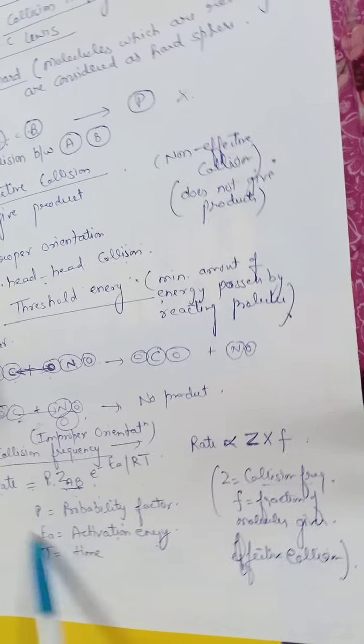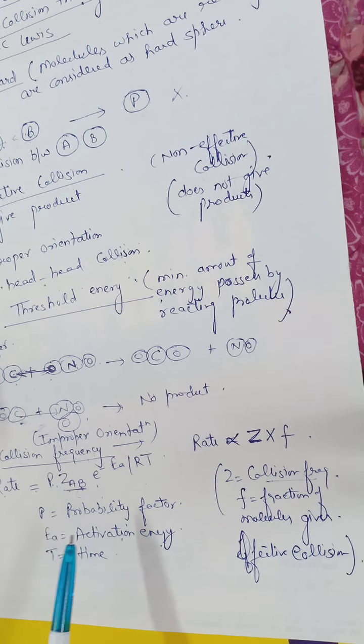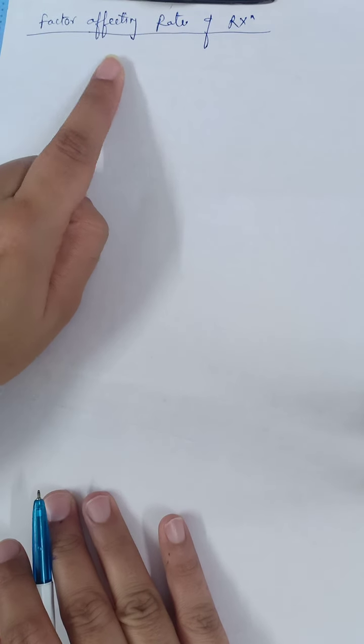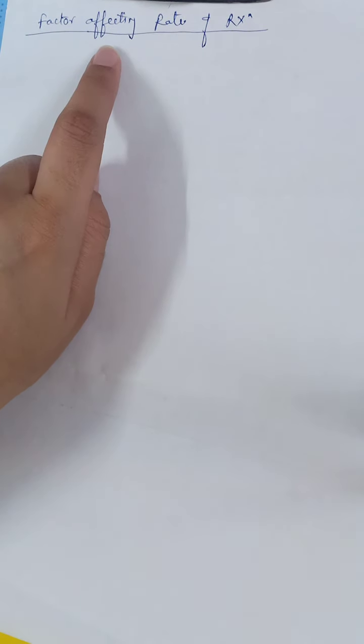So these are the factors by which we can find the rate of reaction according to collision theory. Now, after collision theory, the next topic is factors affecting the rate of reaction.